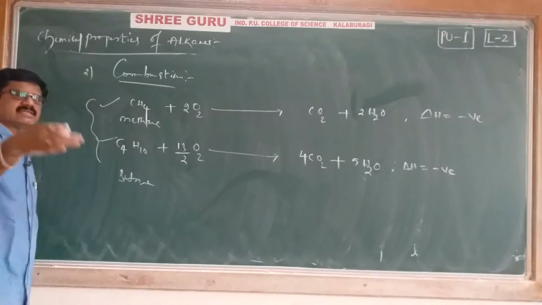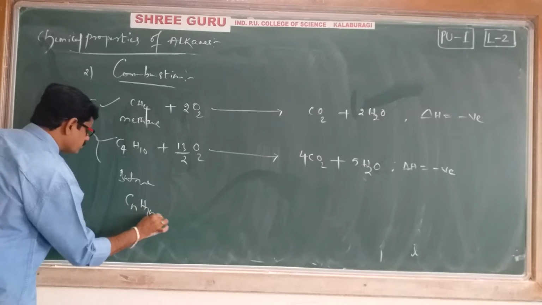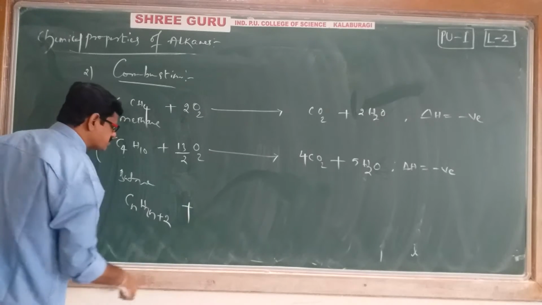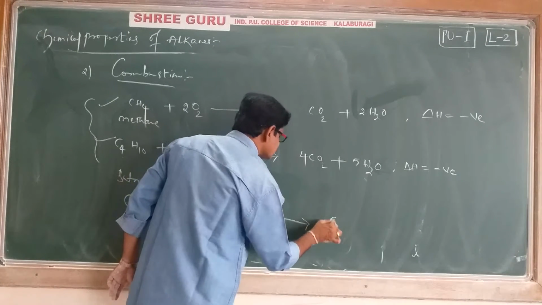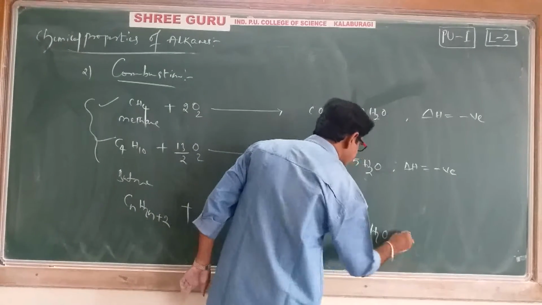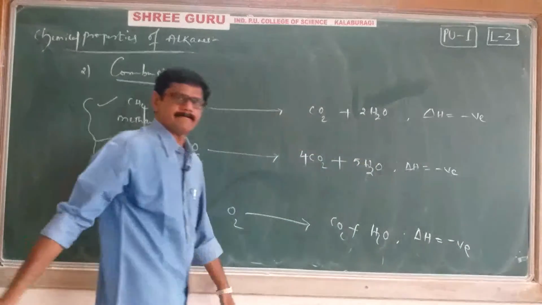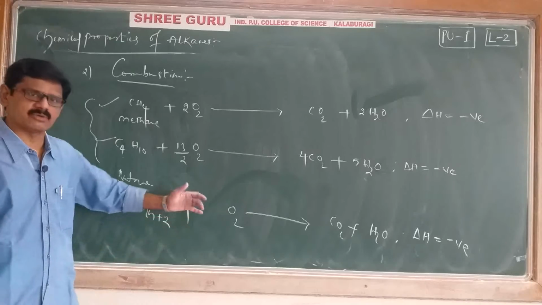Now I will give you one general example. CnH2n plus 2, a general alkane, is undergoing combustion with oxygen. Then definitely you will get CO2 and H2O. These are the fixed components, and delta H is negative. Now, for the general reaction, how to balance?